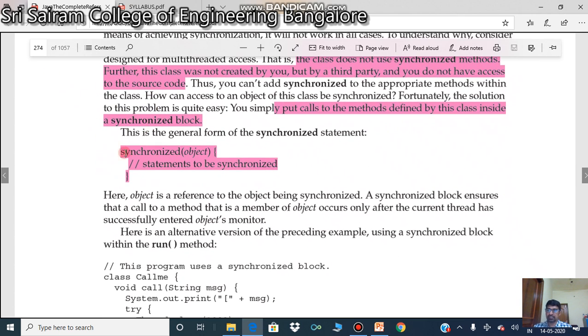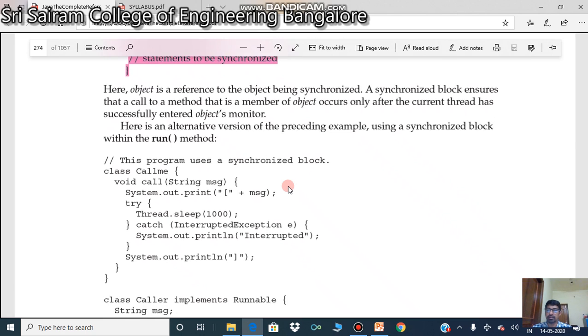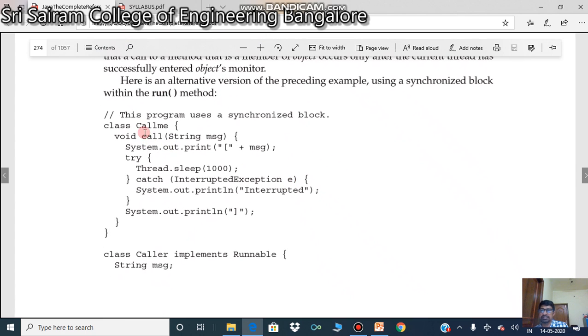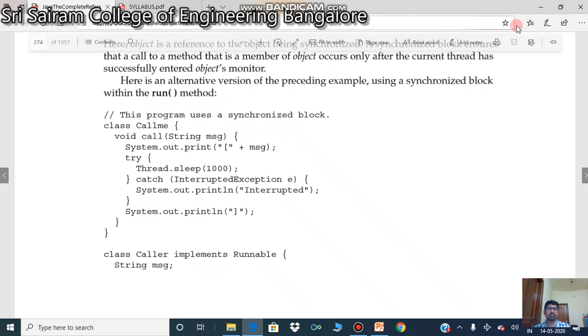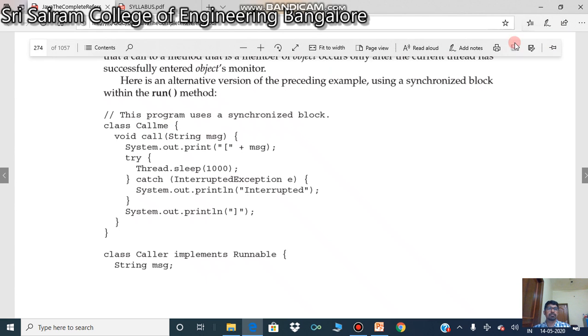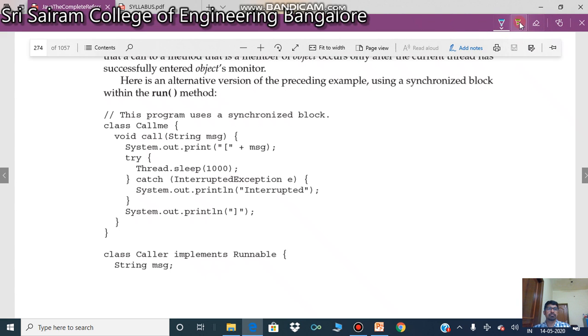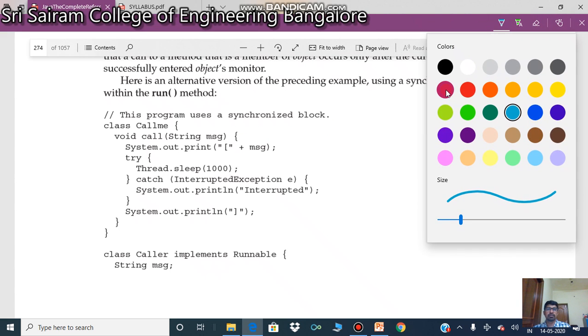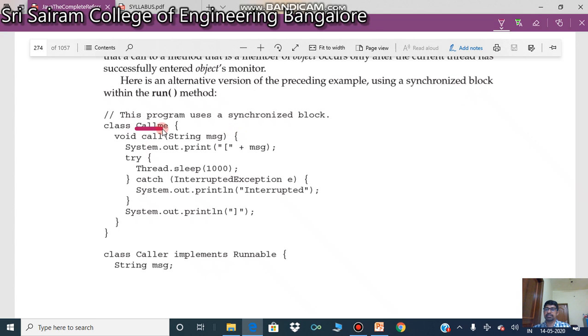Look at this statement, synchronized. This is the general form: synchronized, then the object name you have to put here, and then the statement to be synchronized. Let us see how this can be done. Look at this program. This is the same as the previous one. We have Callme, which starts here and ends here. This is the brace for it. Everything is the same as the previous.